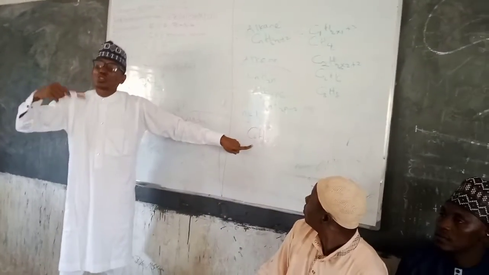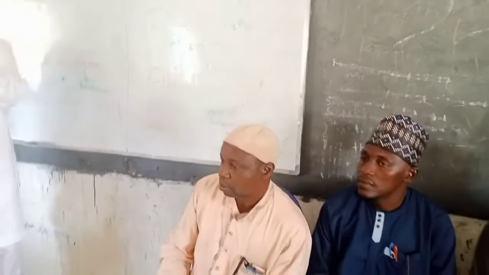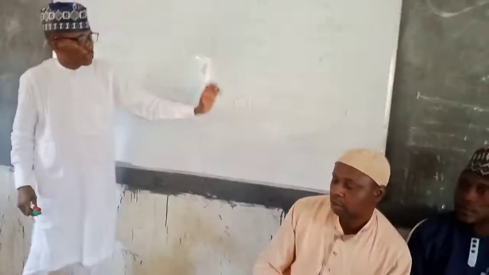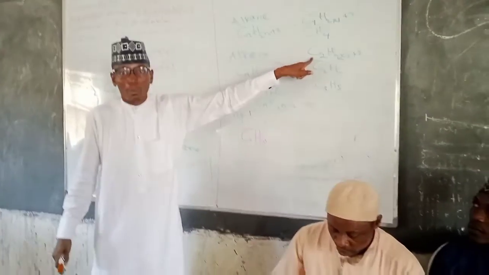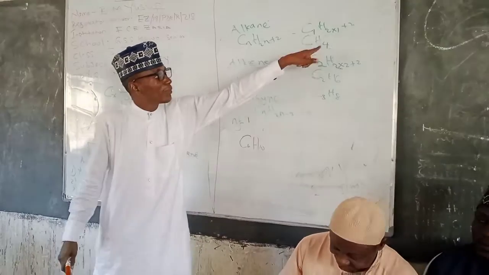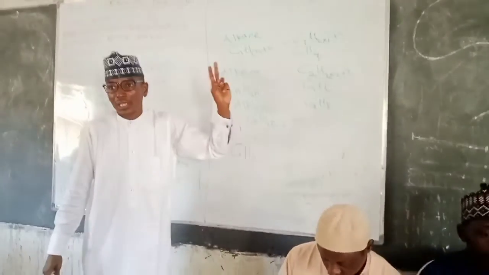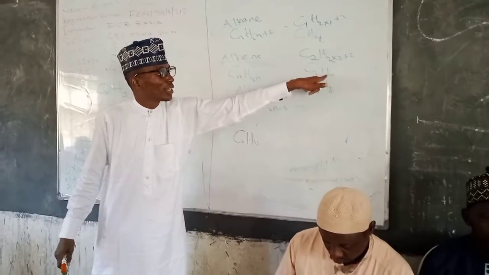C4H10. You can see that the successive member, that means the next member, is increased by 2 hydrogen atoms and 1 carbon atom. Isn't it? Sometimes you don't need to do the calculations. If the first member is CH4, the second member increases the carbon by 1, and then the next member carbon is increased by 1. But the difference in hydrogen between the members is 2 hydrogens. Are we together? Yes. The first one is CH4, the second one is CH what?